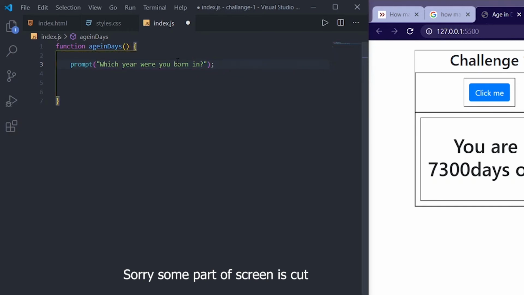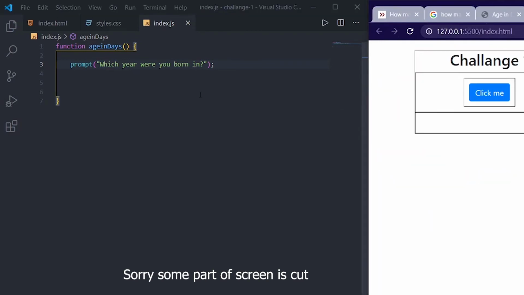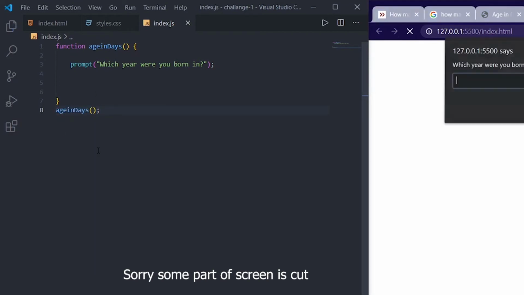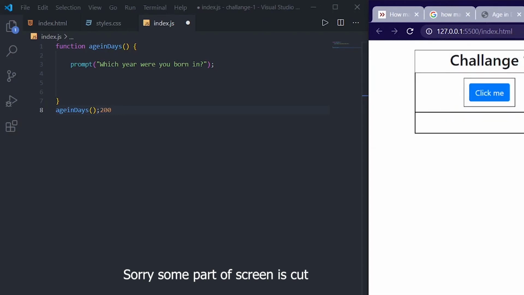And when you save this, and reload, okay, I haven't called this function, right? So let me do this, age in days. Yeah, which year were you born in? When I give this 2000, sorry, 2001, nothing happened.